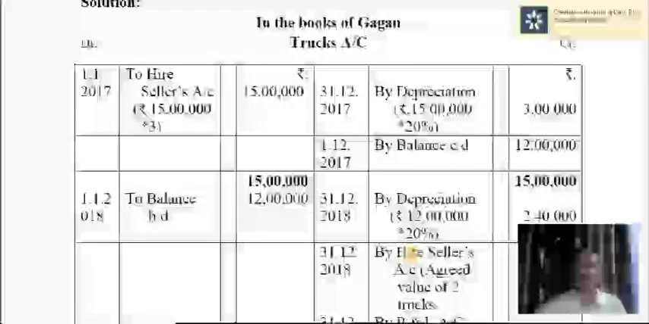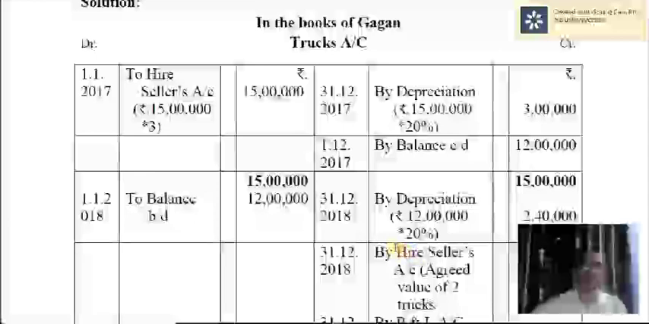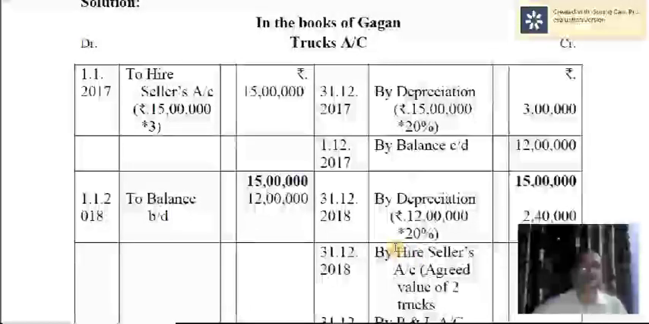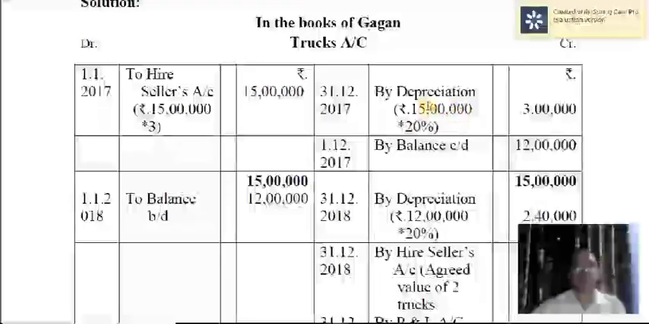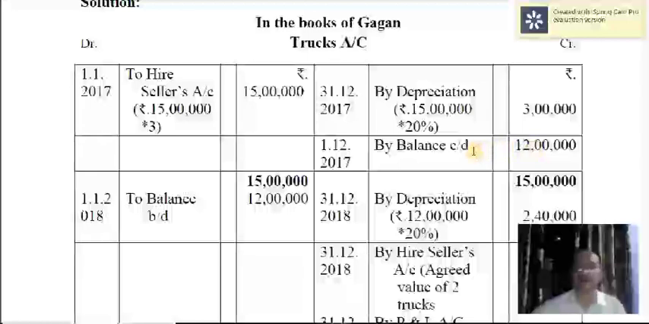Okay, first entry will be, yes, asset account debit to hire seller's account with cash price. Sorry, it should be 5 lakh into 3, it comes to 15 lakh. Okay, depreciation is on 15 lakh at the rate of 20%. So 3 lakh is the depreciation. As a result, 15 lakh minus 3 lakh, 12 lakh is the balance. So that will be carried down.